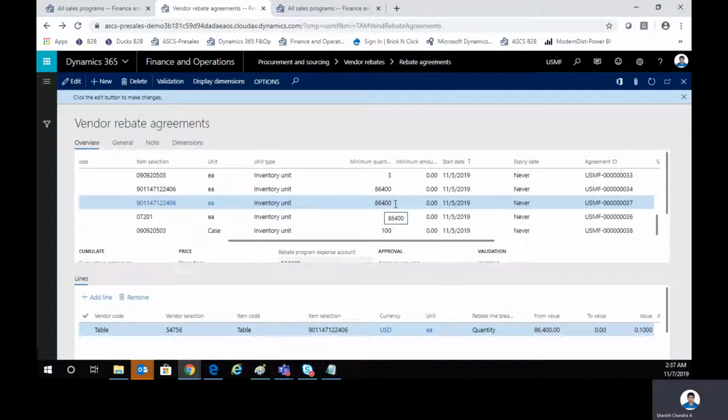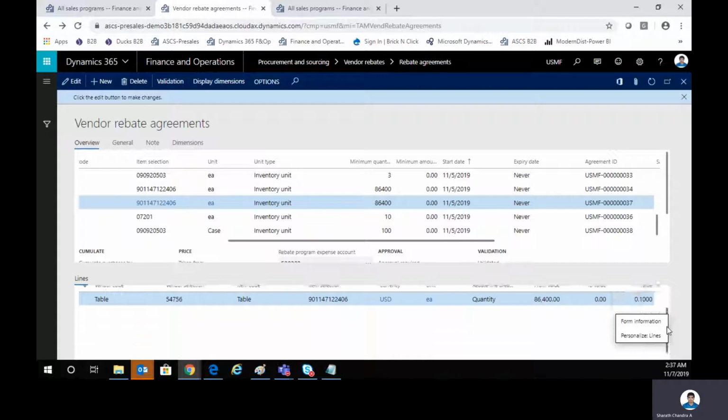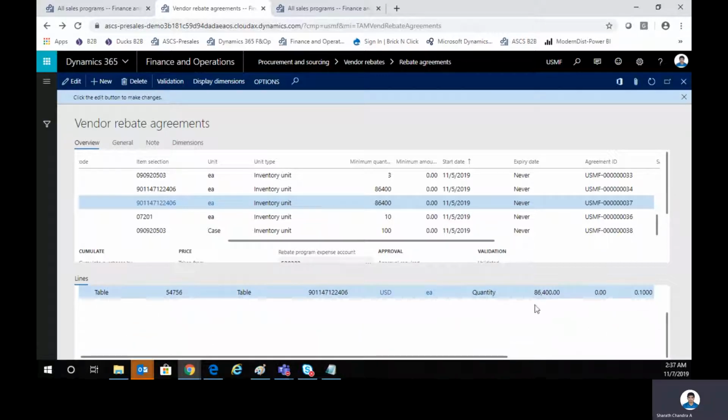The reason why I have taken this particular quantity is that one case, I think, equals 864 units, and that's 100 cases. So we have to set up a minimum quantity that qualifies for the rebate. Under the line details, I have set it up saying that, hey, if this is the quantity that has been reached, then this is the value that is going to be charged back.